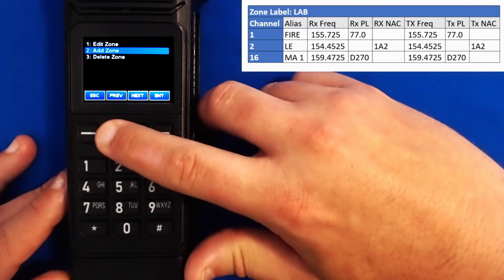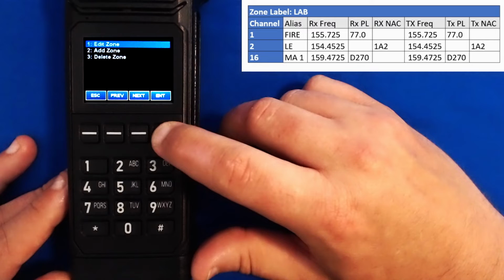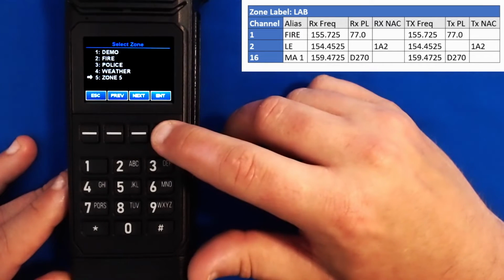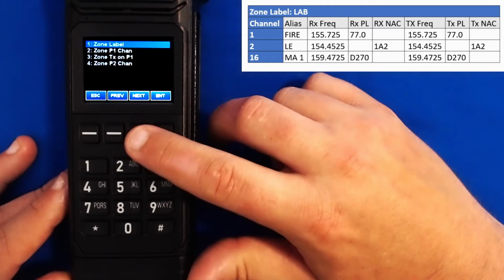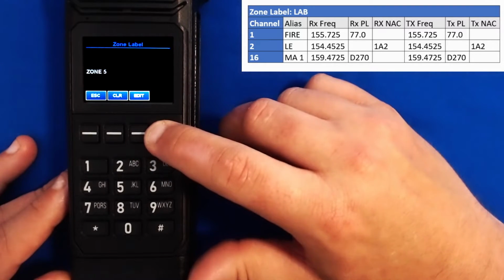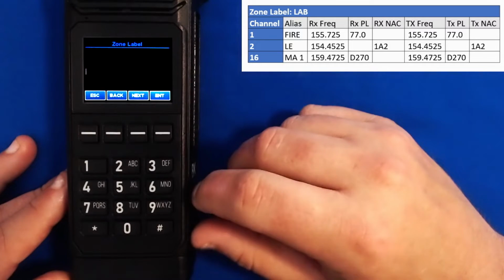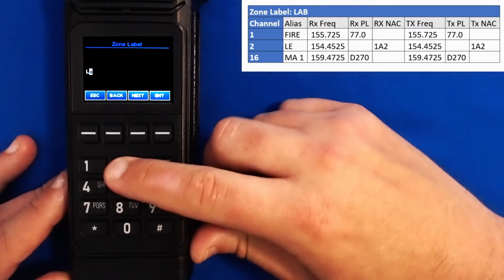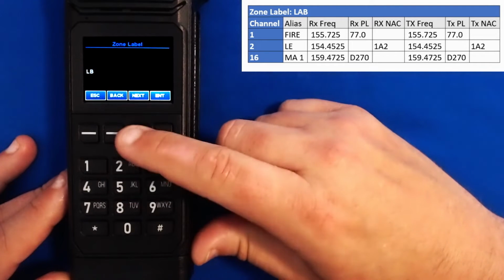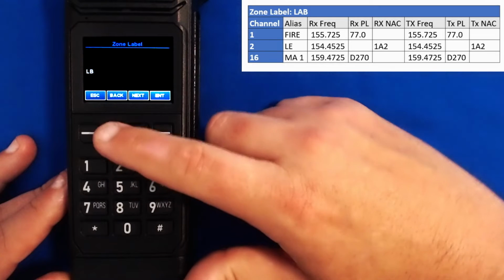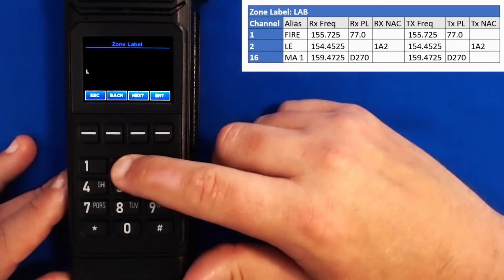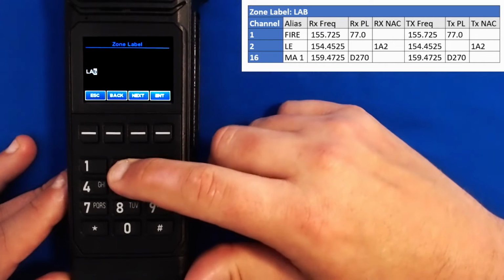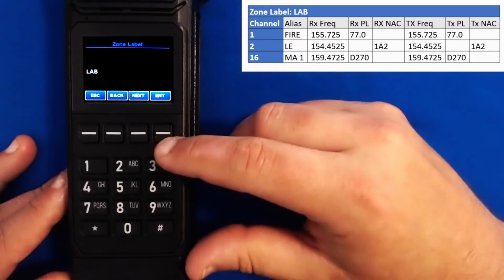Let's edit the zone we just added. We go to edit zone, press enter, and then we scroll to the zone that we wish to edit. In this case, zone 5. Here we're going to edit our label to match the label we've been assigned, lab. Oh, I messed that letter up. There we are.